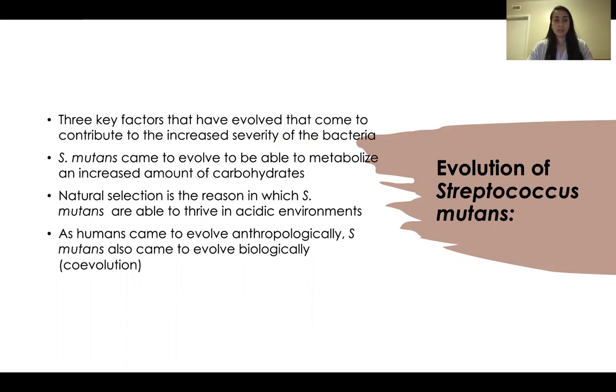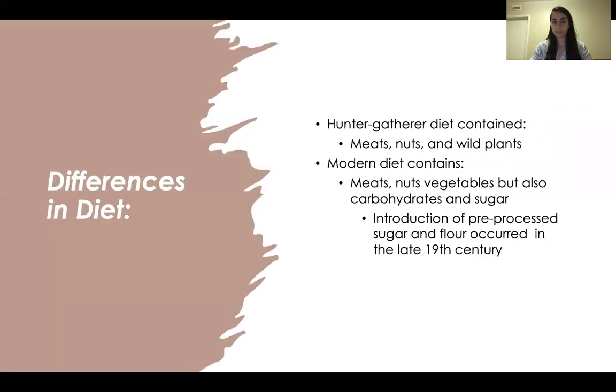As S. mutans evolved to metabolize an increased amount of carbohydrates, natural selection is the reason S. mutans are able to thrive in acidic environments. As humans evolved anthropologically, S. mutans also evolved biologically.